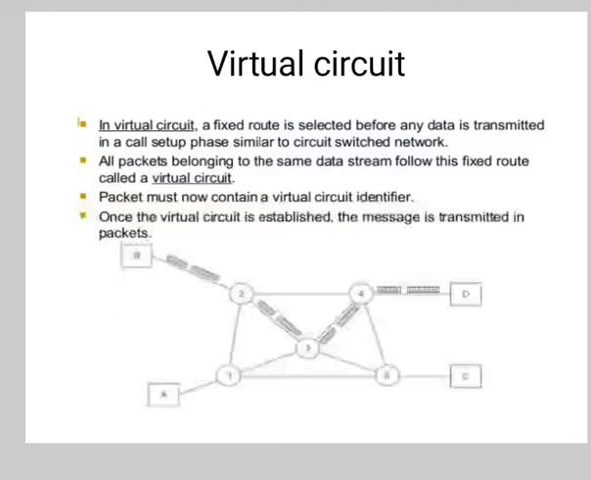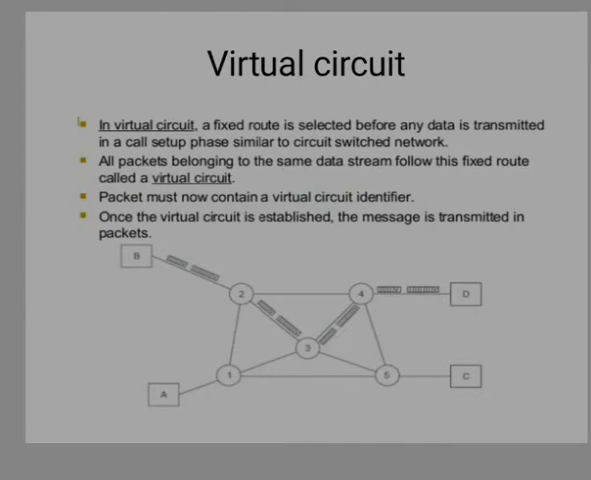Next is the virtual circuit. In a virtual circuit, a fixed route is selected before any data is transmitted, in a call setup phase similar to a circuit switched network. That is, in a virtual circuit, a pre-planned route is established before the transmission of the packets. The call request and the call accept messages are used as a handshake mechanism. In this type, each packet contains a VCI, that is virtual circuit identifier, instead of the destination IP address.